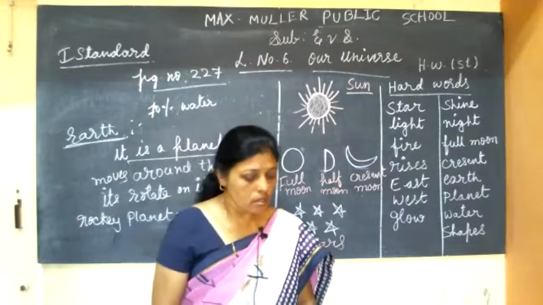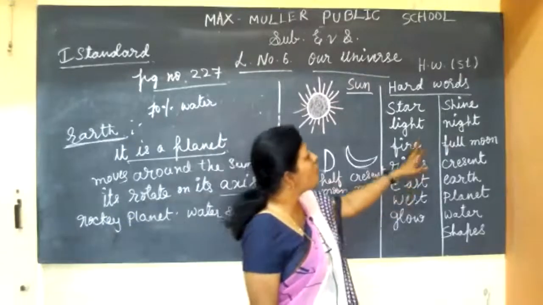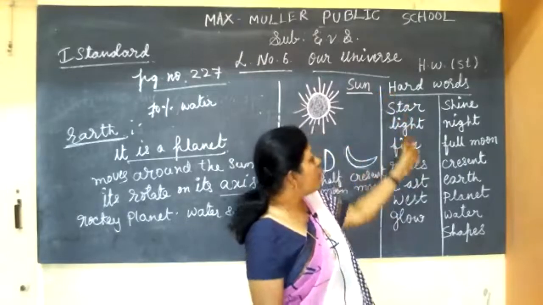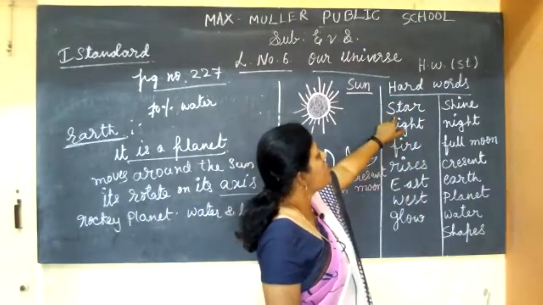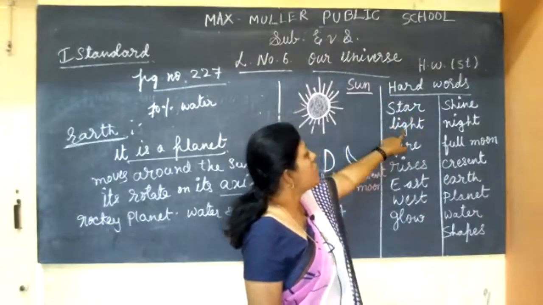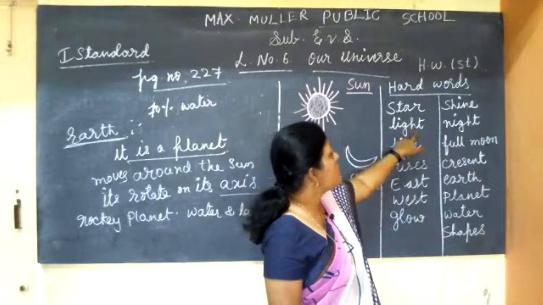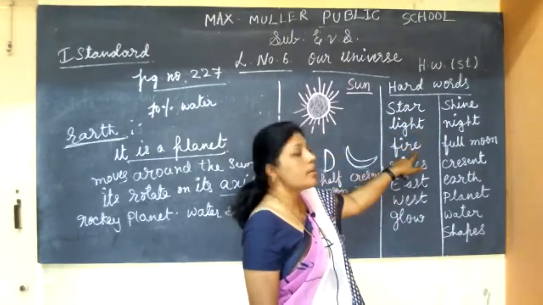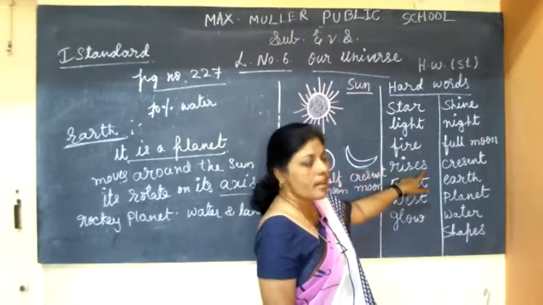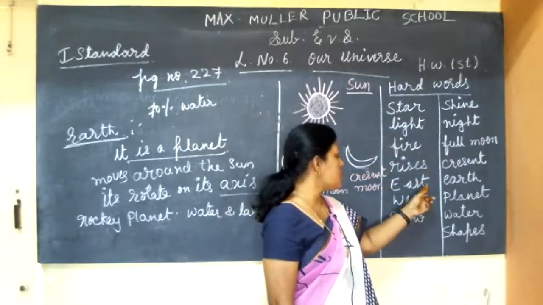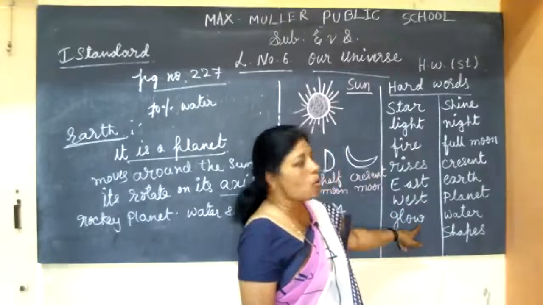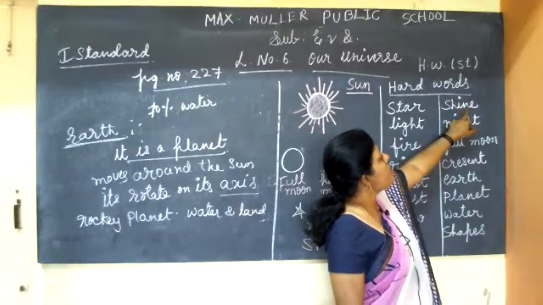Okay. So now today I am going to give you homework, the hard words. Take out your homework book and write each word 5 times. Star, S-T-A-R. Light, L-I-G-H-T. Fire, F-I-R-E. Rises, R-I-S-E-S. East, E-A-S-T. West, W-E-S-T. Glow, G-L-O-W. Shine, S-H-I-N-E.